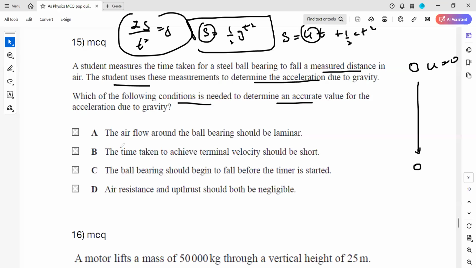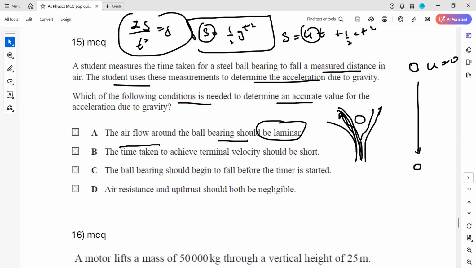The airflow around the ball bearing should be laminar. If we want the acceleration of a free fall, we don't want air to oppose the motion. There are two types of flow of a fluid: laminar or streamlined flow, and turbulent flow. We don't want the air to flow around the sphere when it is falling. So we want to ignore the air resistance, whether the flow is laminar or turbulent.